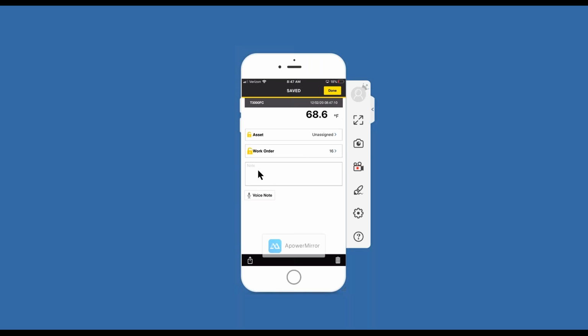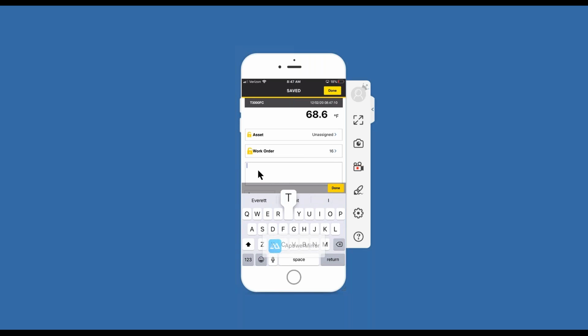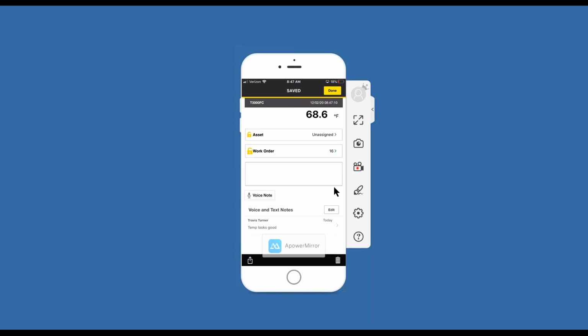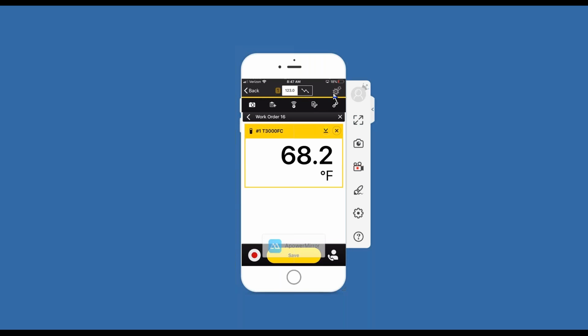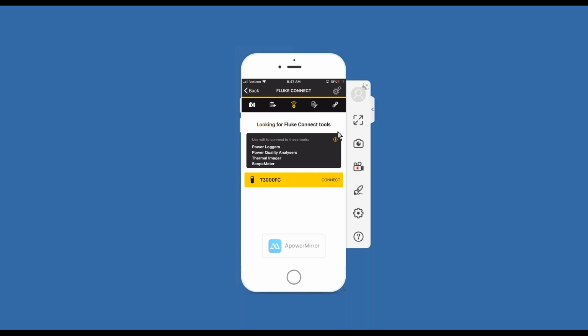And I can maybe add a note here, like temp looks good. And then click the done button. And then I need to click the done button again. And now that information is being synced to the cloud. And I'm done using my T3000. So I'm just going to go ahead and click the X button to disconnect that.